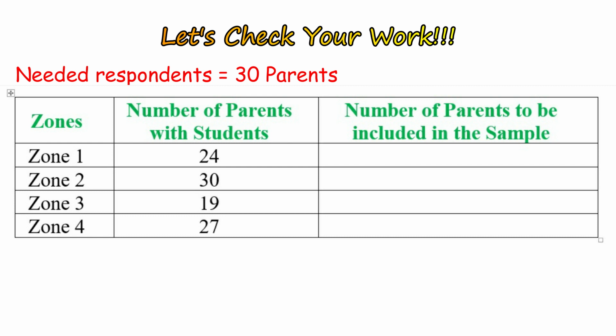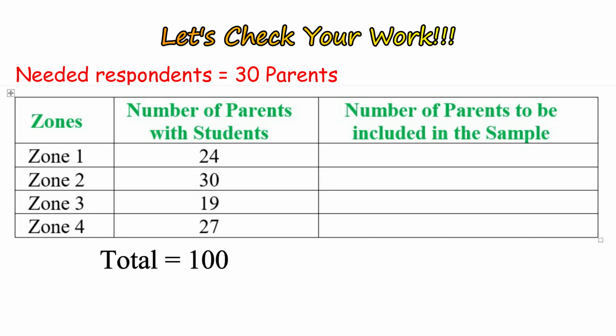Are you done? Okay, let's check your work. First, we add the number of parents in each zone to know the total population. We have 24 plus 30 plus 19 plus 27 equals 100. Therefore, the total population is 100.